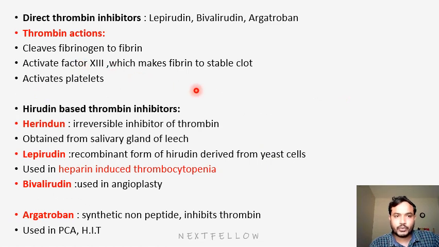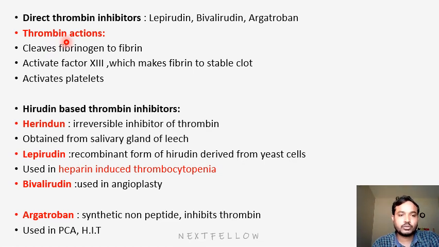Next in this group, very important, is direct thrombin inhibitors. In this group the drugs are lepirudin, bivalirudin, argatroban. Before going to discussion about these drugs, we need to know about the thrombin actions. Thrombin normally cleaves fibrinogen to fibrin and activates factor 13, which makes fibrin a stable clot, and activates platelets. All these three lead to the formation of thrombus. So by inhibiting thrombin, we may get anticoagulant activity.